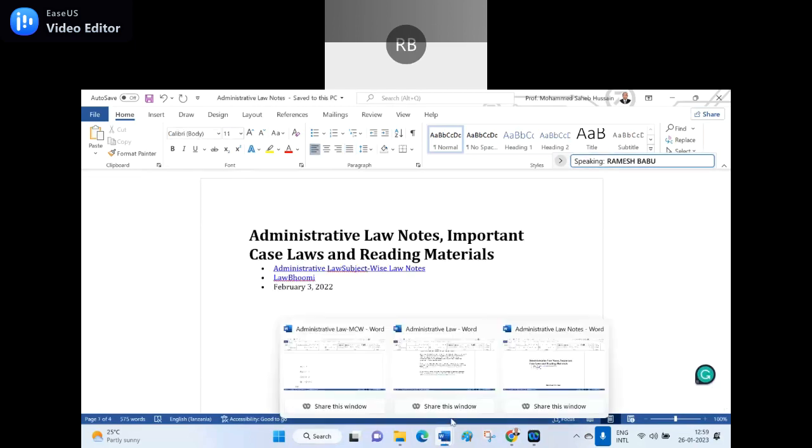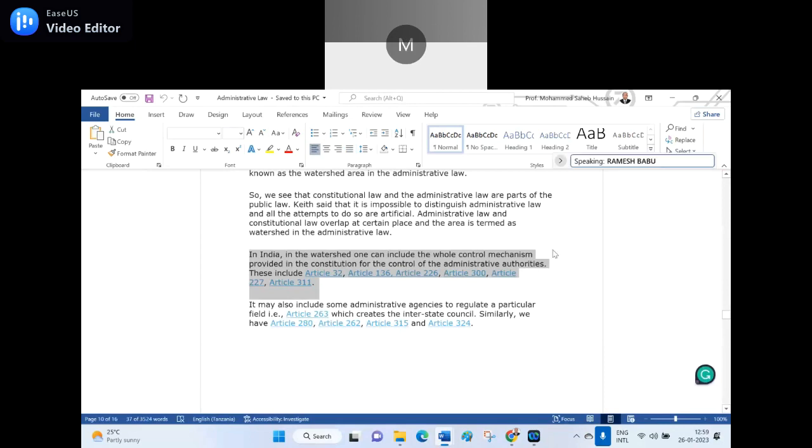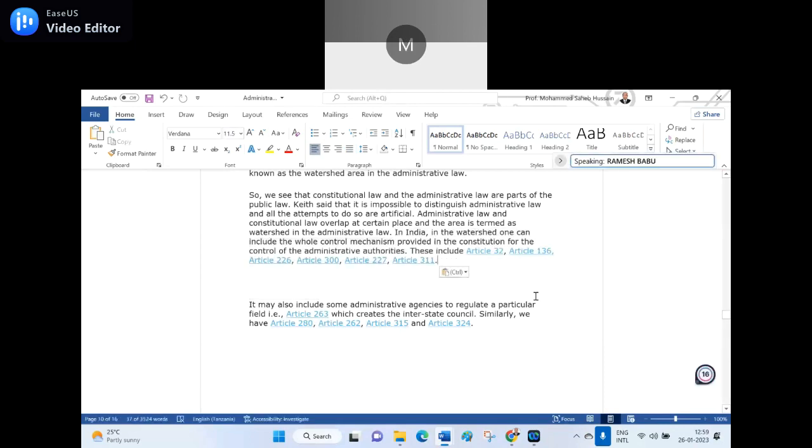See, here I have taken from here. In India, in the watershed, one can include the whole control mechanism provided in the Constitution for the control of the administrative authorities. These include Article 32, Article 136, Article 226, Article 300, but there is no 301. But Article 227 is there, Article 311 is there. Is it clear? Yes, sir.